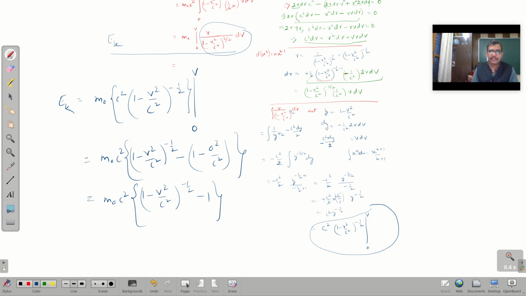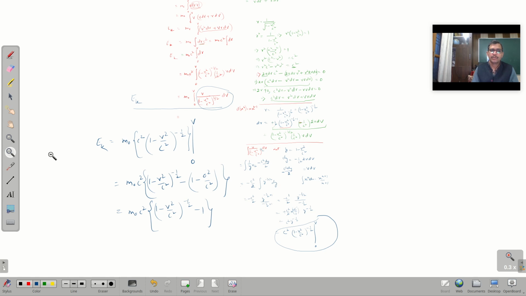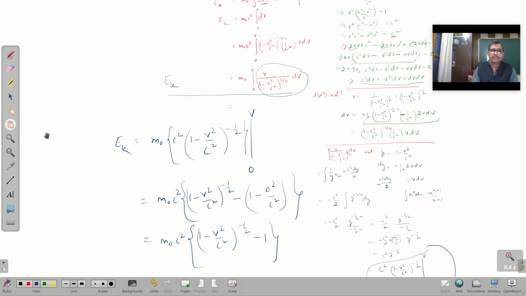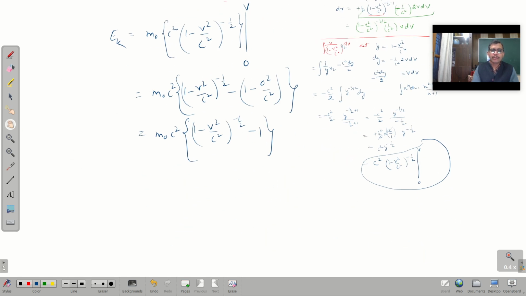So let me write it down. So now ek, the kinetic energy, can be written like this. It is equal to m naught c square times 1 over the square root of 1 minus v square over c square, minus 1.